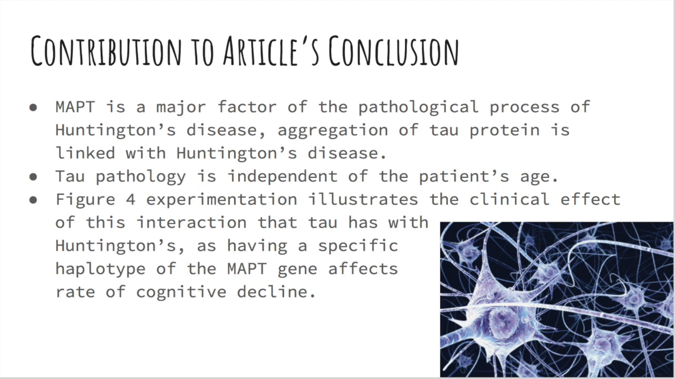The experiment we have been discussing contributes to the research by taking it to the next level and proving the clinical effect of this interaction and involvement of tau, and in that a specific haplotype of the MAPT gene affects the rate of cognitive decline, in that it actually speeds up the cognitive decline symptoms of Huntington's.